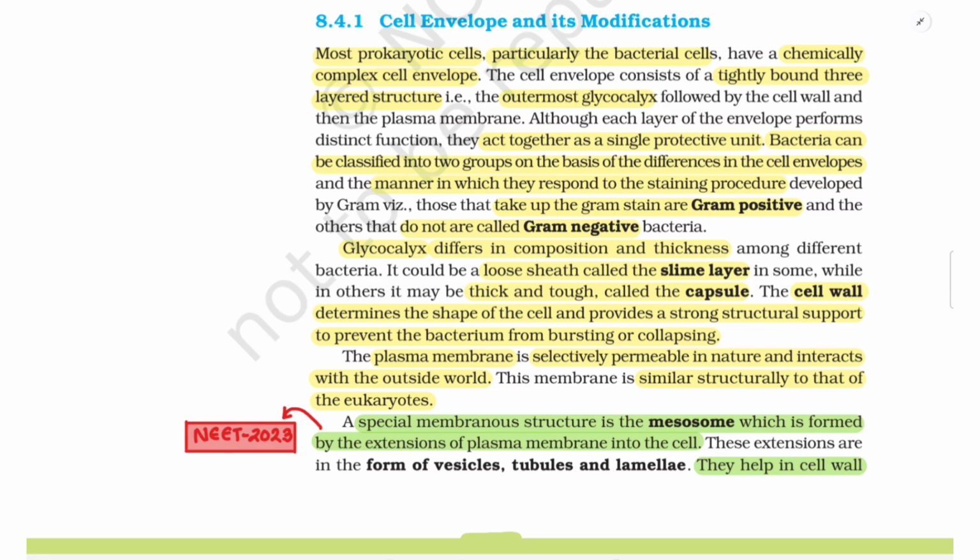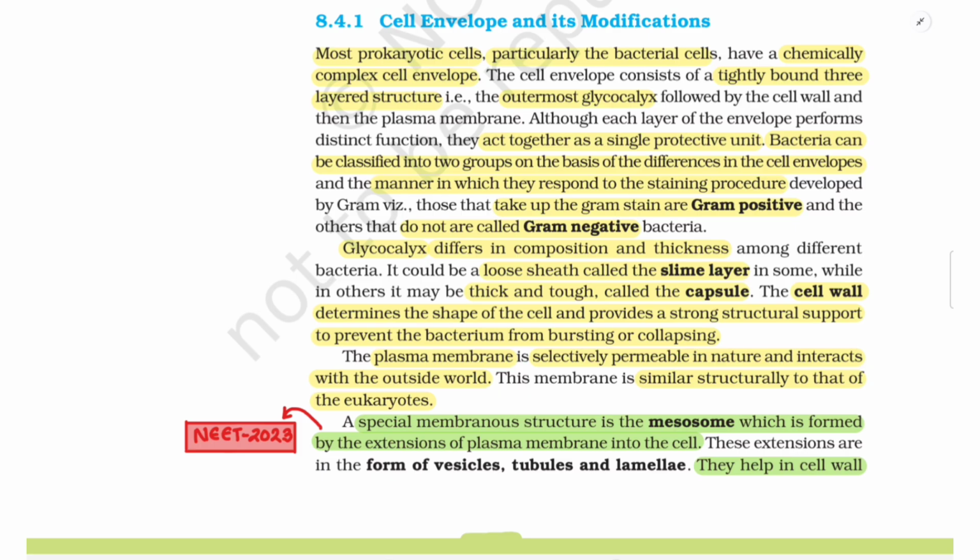Bacteria can be classified into two groups on the basis of differences in the cell envelopes and the manner in which they respond to the staining procedure developed by Gram. Those that take up the Gram stain are Gram positive and the others that do not are called Gram negative bacteria.